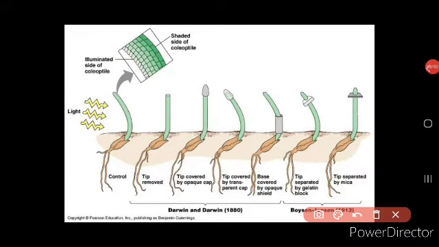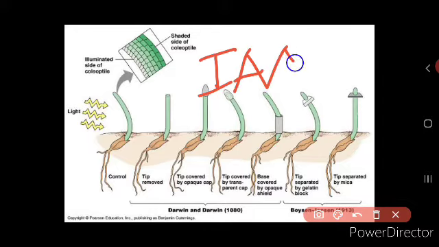Auxins are classified into two types, that is natural auxins and synthetic auxins. Natural auxins are produced by the plant naturally, and so they are called natural auxins. An example is IAA. Now what is IAA? IAA is indole 3-acetic acid, and this is one of the examples of natural auxins. And synthetic auxins are artificially synthesized, artificially produced, so they are called synthetic auxins.